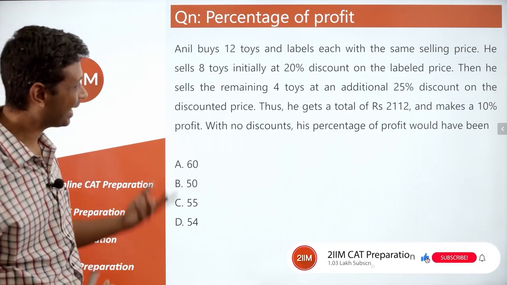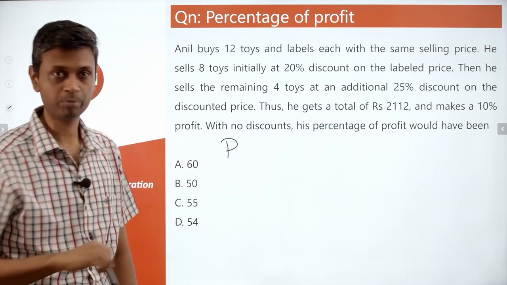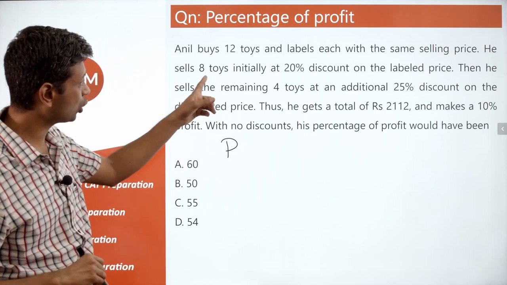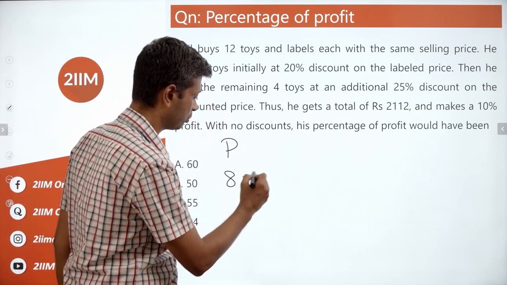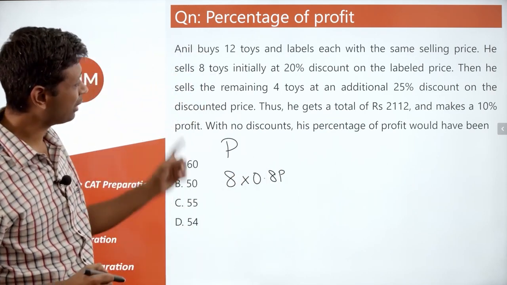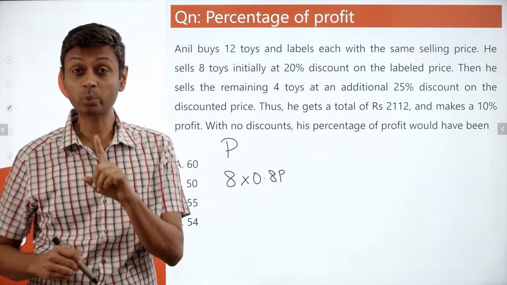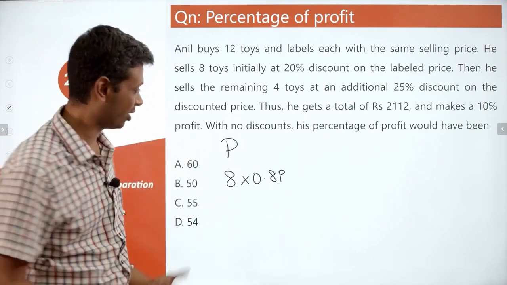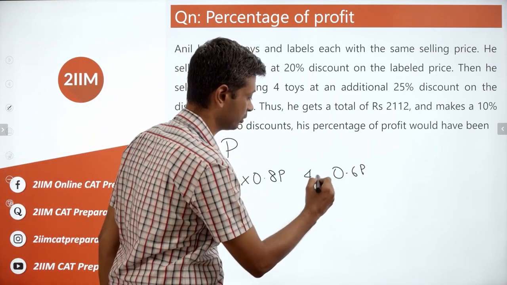Let's look at this. Let's say the selling price that is marked on it is P. So he has 12 toys labeled with the selling price of P. He sells 8 toys at a 20% discount, or he sells 8 of them at a price point of 0.8 P. Then he sells the remaining 4 toys at an additional 25% discount. 25% is 1/4. Now this 1/4 is on this 0.8 P. 1/4 of 0.8 is 0.2, or he sells for 0.6 P. He sells 4 of these.